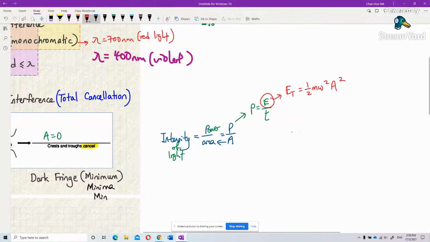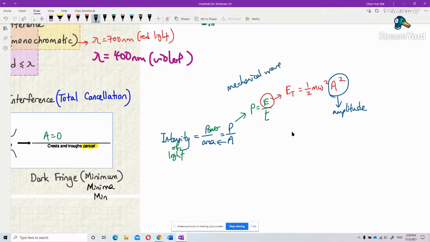What is this A? This A is called the amplitude of waves. Remember, half m omega square A square. This is in your mechanical wave. You learned about mechanical wave before, isn't it? So what conclusion can you make out of this?